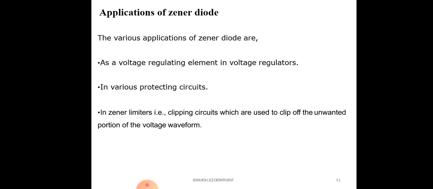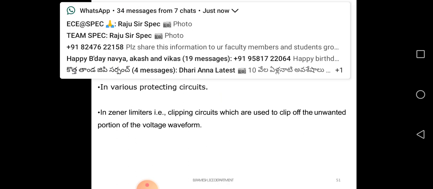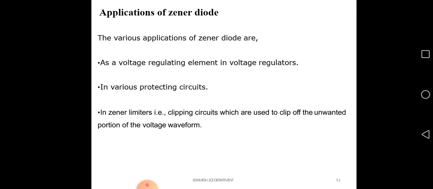Next, applications of the Zener diode. Various applications of the Zener diode are as a voltage regulating element in voltage regulators. That means we can use this Zener diode as a voltage regulator or stabilizer. That will maintain the constant voltage. So that's why we call it a voltage regulator. Here, this one is a Zener diode acting as a voltage regulator.